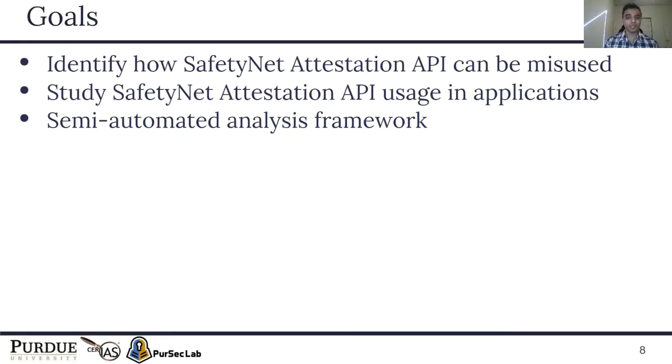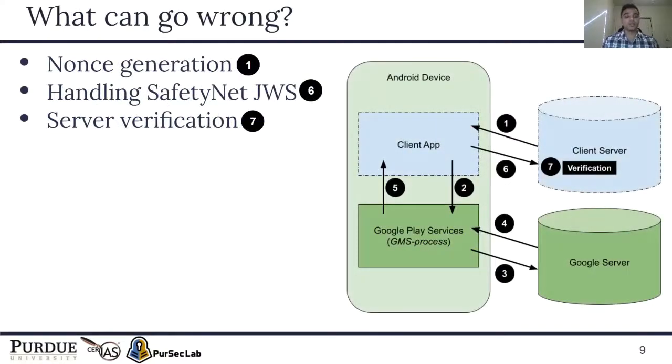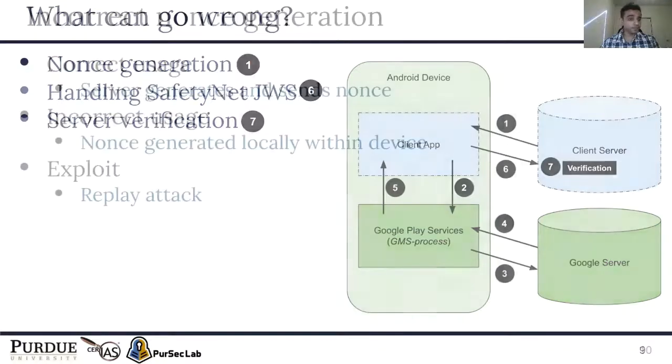So the goal of our paper is to see how this attestation API can be misused and how real-world applications are using this API. For that, we develop our semi-automated analysis framework. So we analyzed the API systematically and found various ways in which the API can be misused. Three of them are listed over here, like nonce generation, handling of the SafetyNOT JWS, and incorrect or incomplete verification at the client server. The rest of them are in the paper, and you can find more details about them in the paper. I will be explaining only two of them.